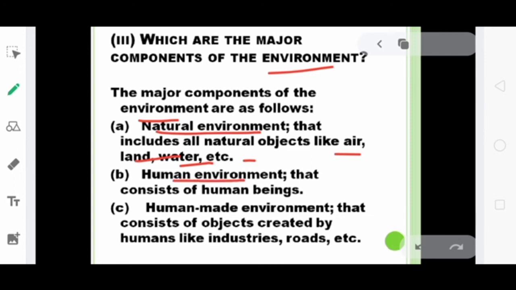That environment consists of human beings. And the third component is human-made environment. It consists of objects created by humans like industries, roads, etc. So these are the three components of the environment: natural environment, human environment and human-made environment.